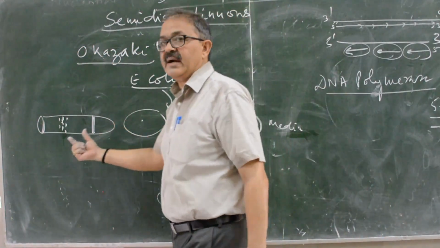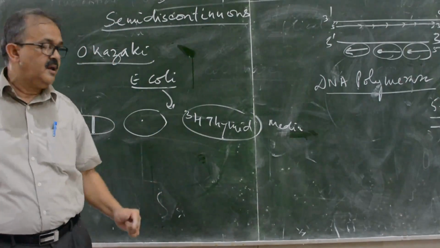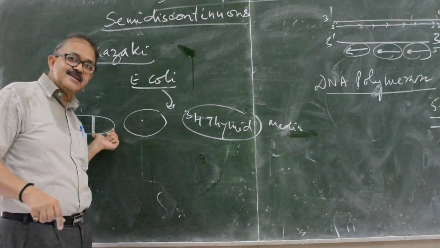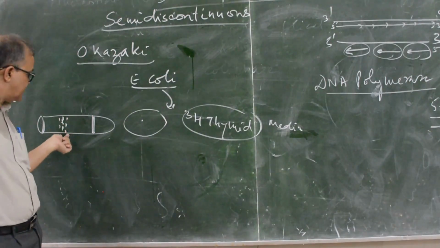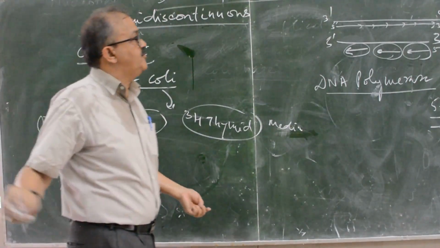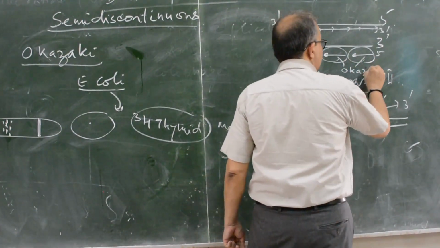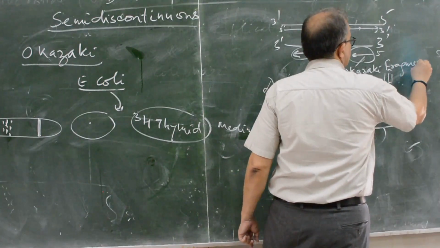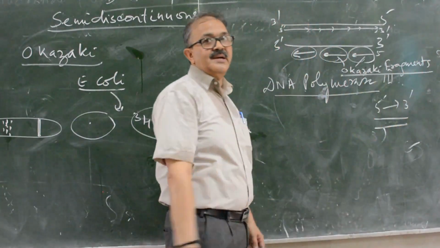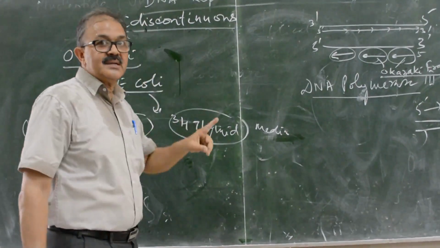It shows that the two strands act differently. Synthesis of one strand was continuous, the other strand was discontinuous, and these small fragments are known as Okazaki fragments. So remember that.